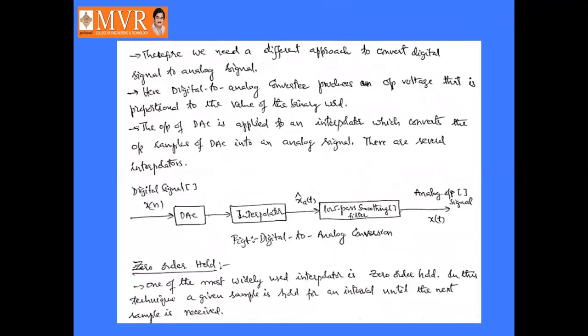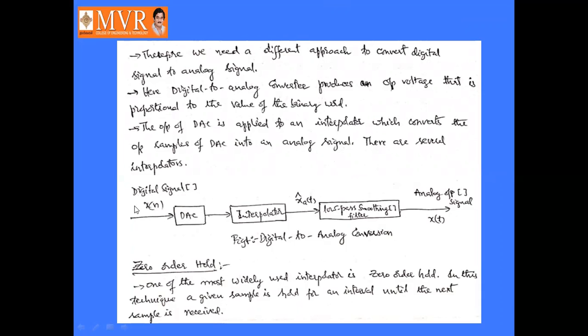For real-time applications, we'll go for another approach, where the digital to analog converter produces an output voltage that is proportional to the value of the binary word. Here we are using digital to analog conversion, so DAC is the digital to analog converter.